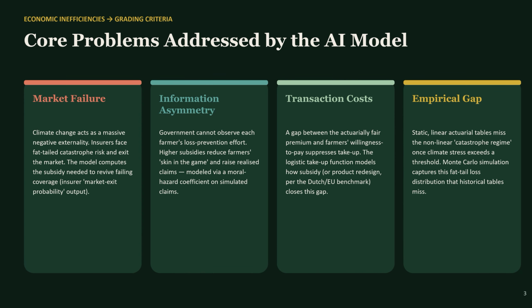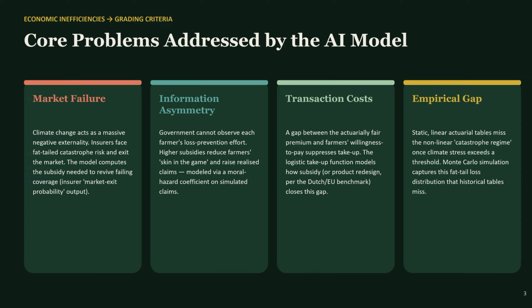Our project is built around four economic inefficiencies that map directly onto our course framework. First, it's market failure. Climate change is a negative externality that insurance can't price away. When catastrophic losses become correlated across an entire region, private insurers face existential risk and may simply exit the market. Our model literally computes an insurance market's exit probability to quantify this.